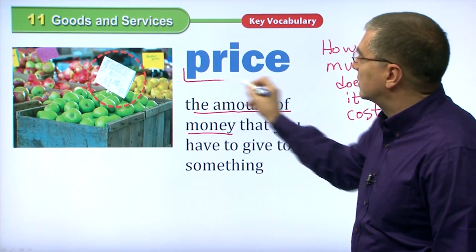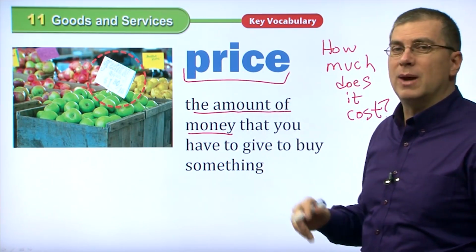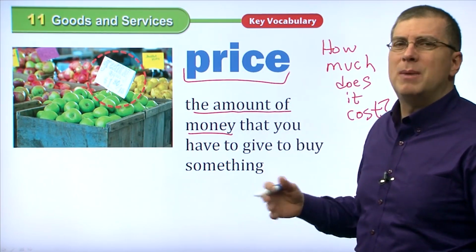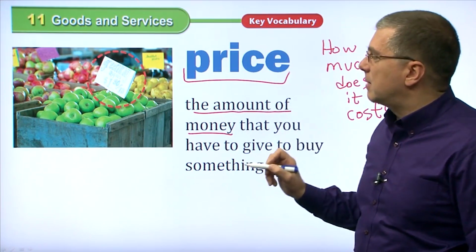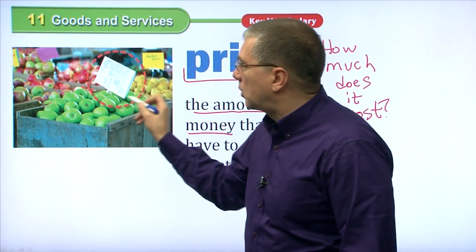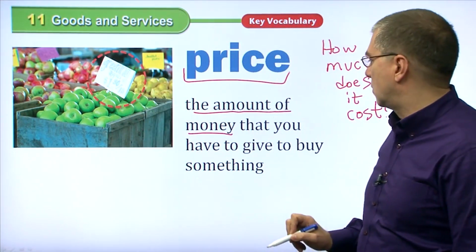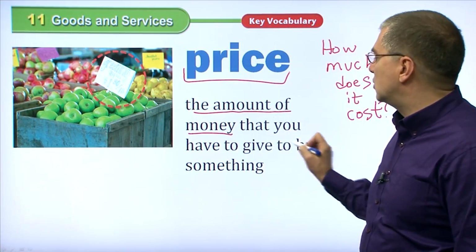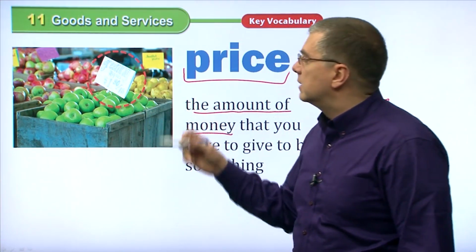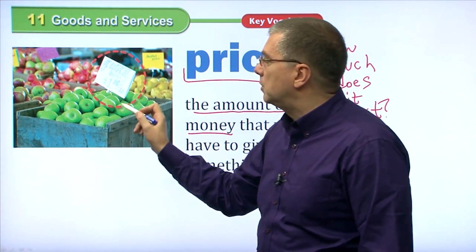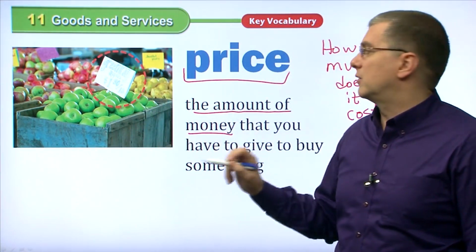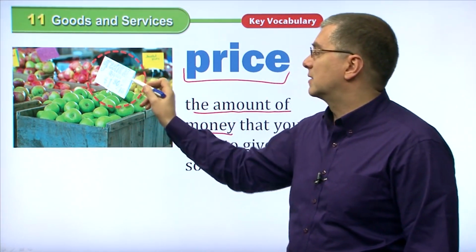That is the price. What is the price is another way, but it's more common to say, how much does it cost? And you're talking about the price. So you can see the price on the goods in the store. And that is the amount of money that you have to give the store to buy something. If you want these apples, you have to give them the amount of money that's on the price here.